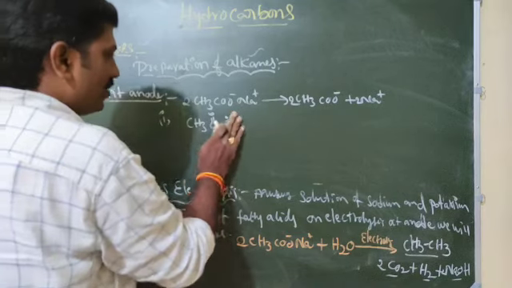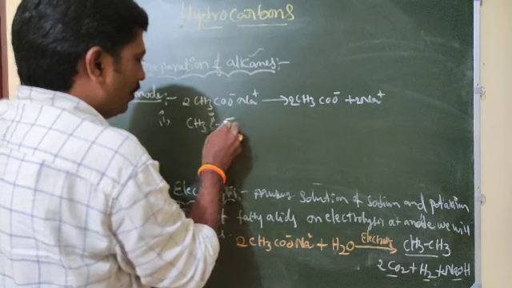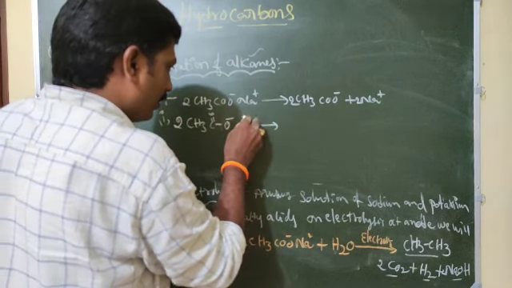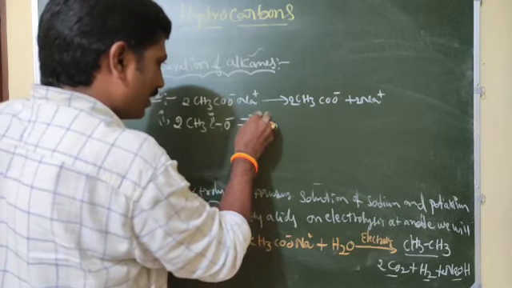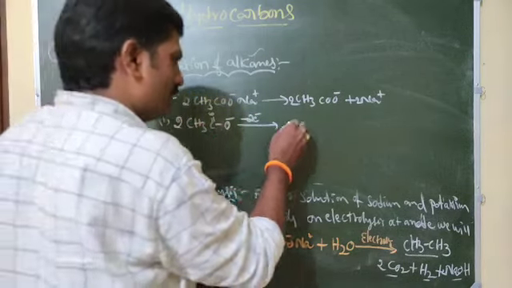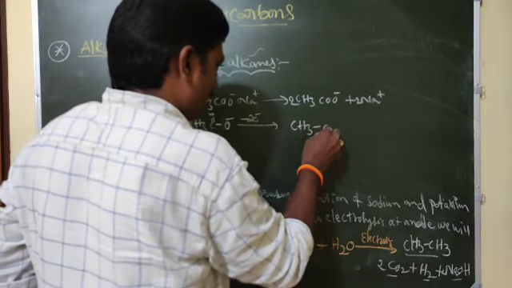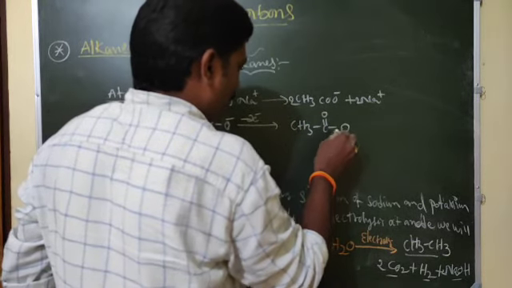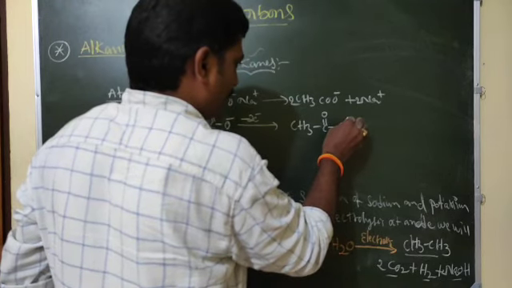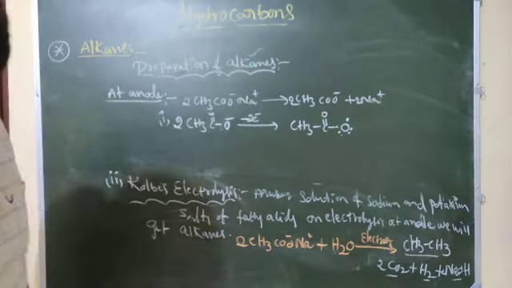So that O⁻ loses electrons, here 2 minus charges are there, loss of 2 electrons, and we will get CH3C double bond O, one radical, we are getting a radical.